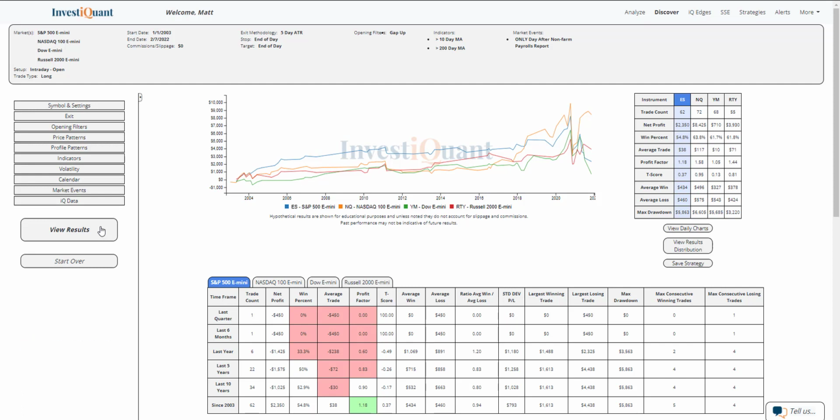If we look at the average moves for the S&P, they're very similar in size. The average loss is just a touch larger. The NASDAQ has a larger average loss compared to its average win, as does Dow and the Russell. So all four of them at least slightly larger average losses compared to their average wins, but all four of them also have a bit of a bias towards the upside when you look at the win rates. So more often than not, it has closed above the open, but the bigger moves have been to the downside for all of the instruments.